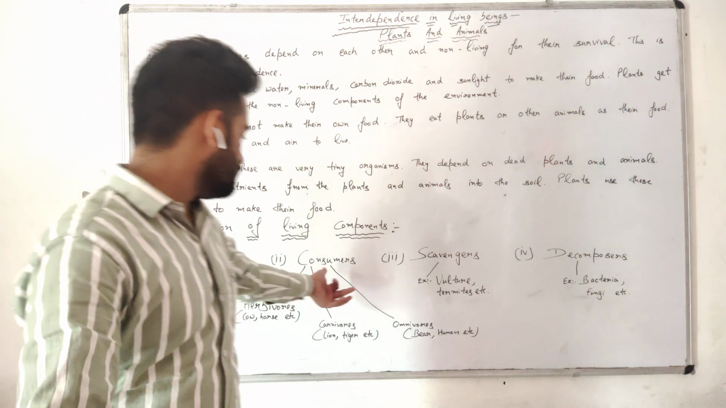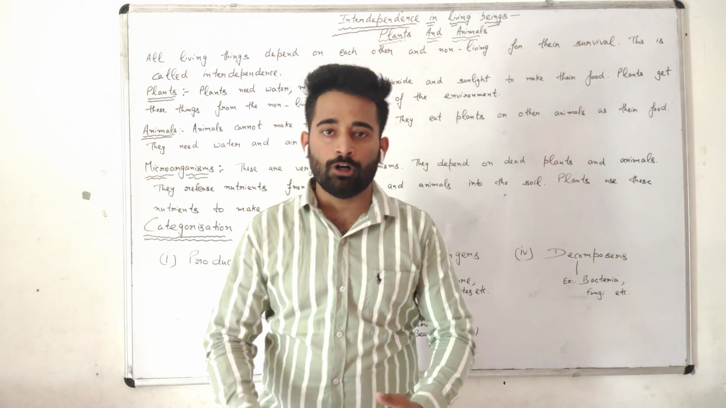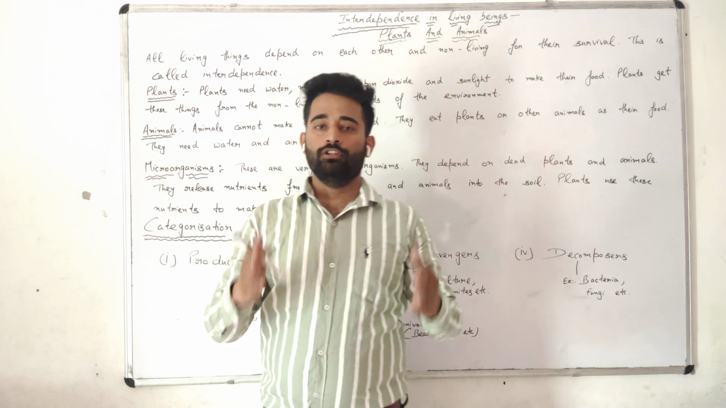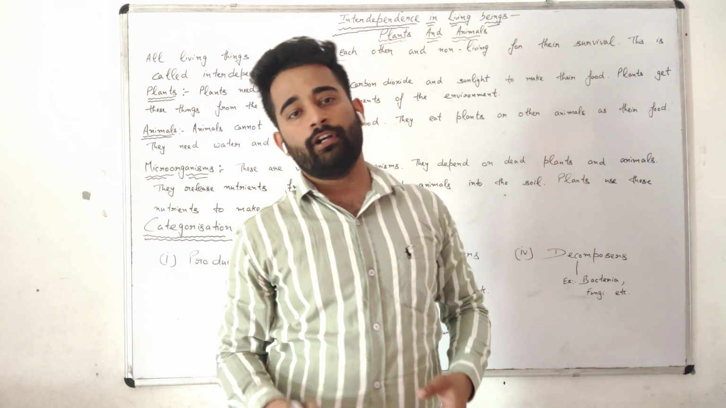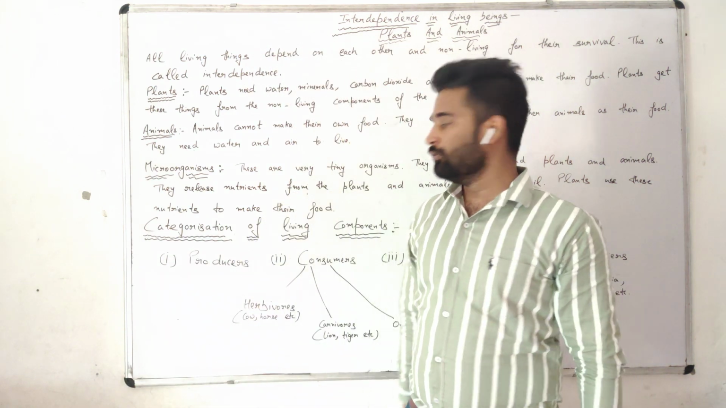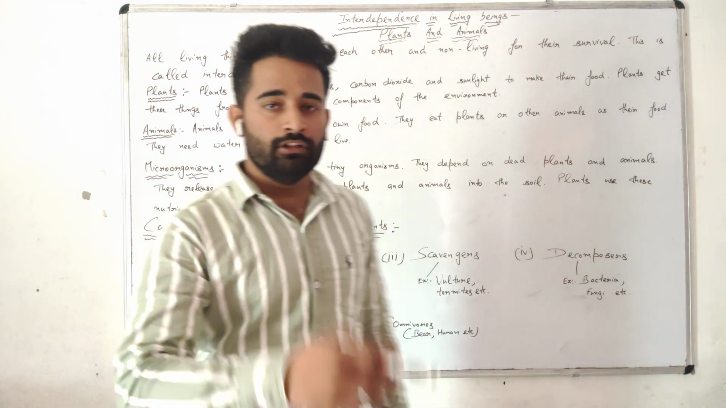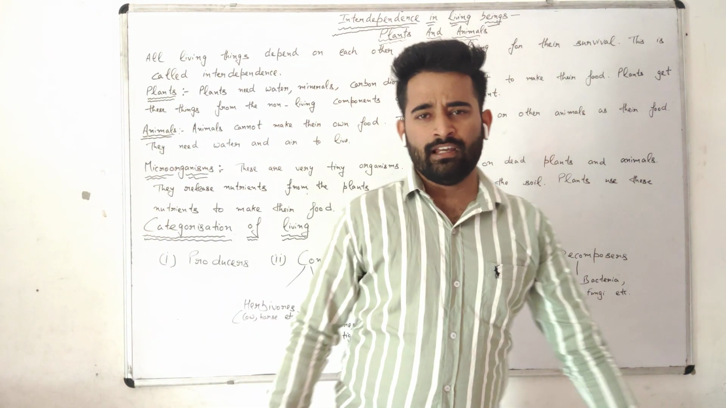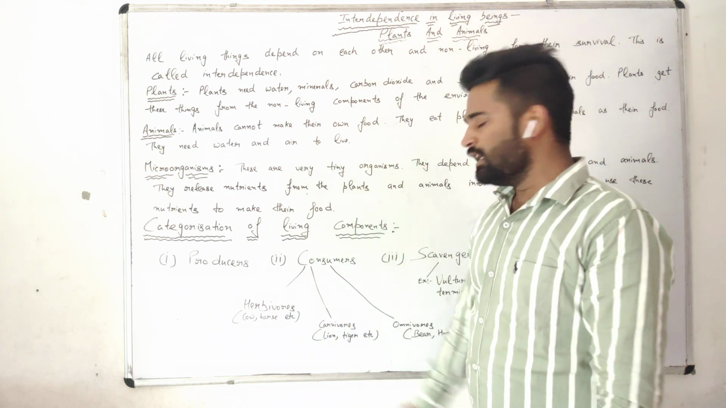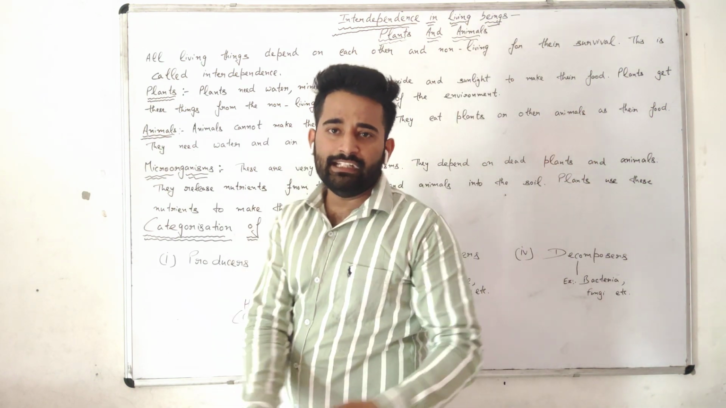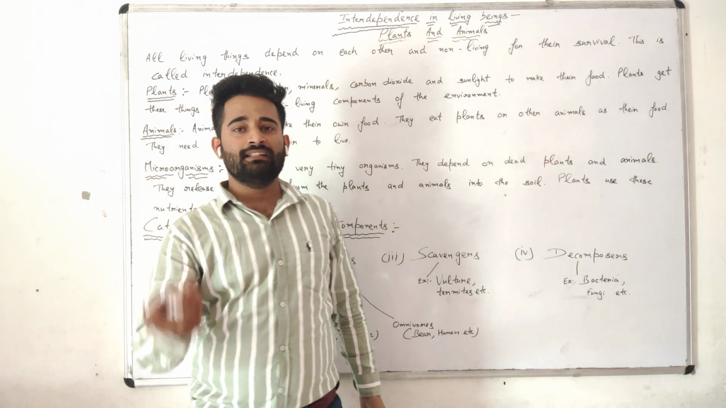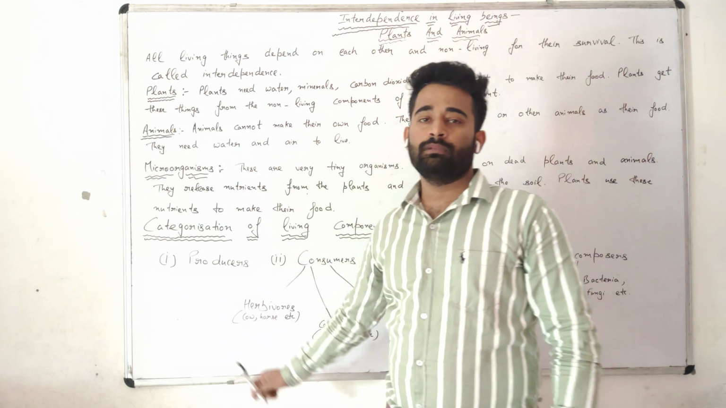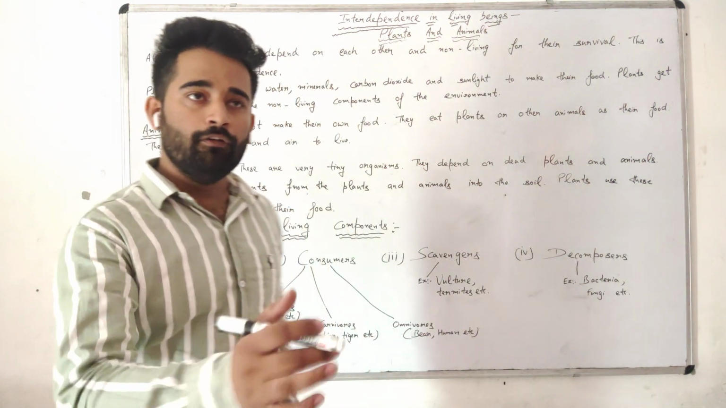Second one is consumers. What are consumers? Consumers are the organisms that depend on other organisms for their food. Consumers are the animals, or you can say organisms that cannot make their own food. Consumers further are of three types: herbivores, carnivores and omnivores. You are very familiar with these types. What are herbivores? The animals that eat only plants, or only plant products, are called herbivores. For example, cow and horse are in the category of herbivores.